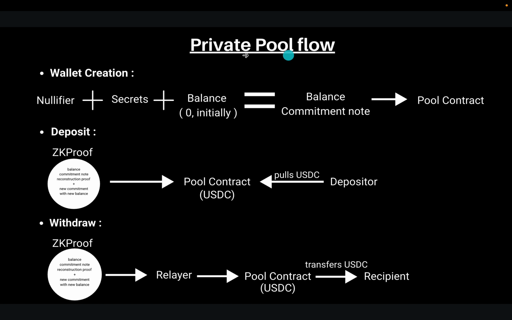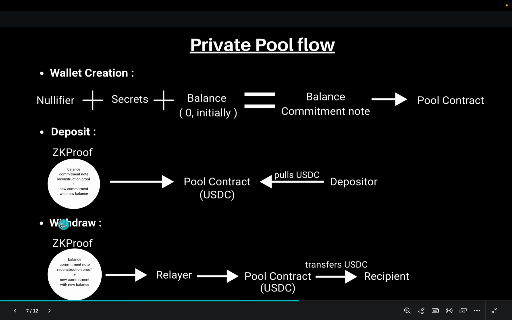The private pool flow. The first thing the user does after creating the ID is wallet creation. It creates a random nullifier and a random secret, initializes zero balance, and creates a balance commitment node using all of these things and puts that commitment node in a pool contract. During deposit, the user has to again reconstruct the identity commitment node plus the balance commitment node plus a new commitment with the new balance and give it to the pool contract. The pool contract will pull the USDC from the depositor and then store the balance in the pool.